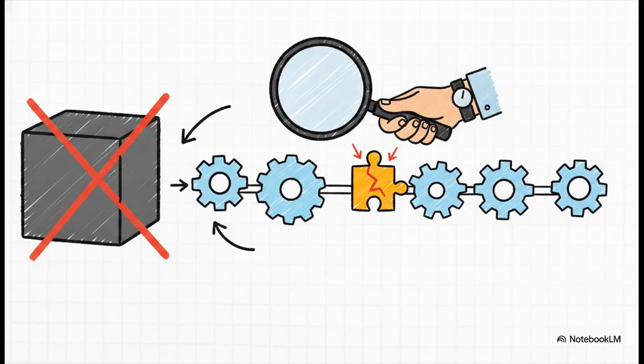Think about it. When a standard AI gives you a wrong answer, it's a total black box, right? You have absolutely no idea why it confidently said 60. But with chain of thought, because all of the reasoning is entirely visible, we can check exactly where the logic went off the rails if the final answer happens to be wrong. You can pinpoint the exact step where the AI hallucinated or made a bad assumption. It makes debugging literally so much easier.